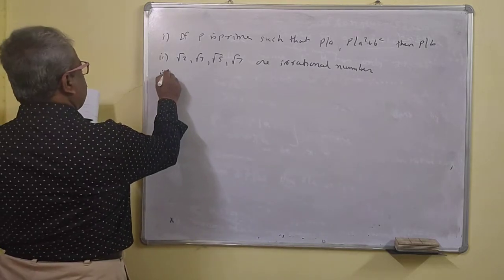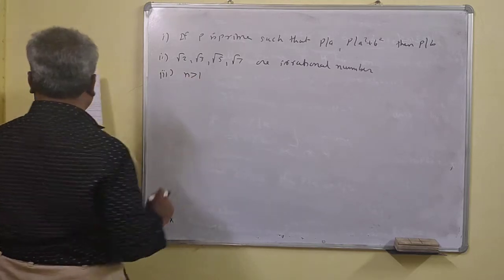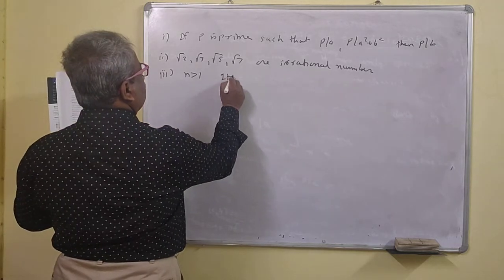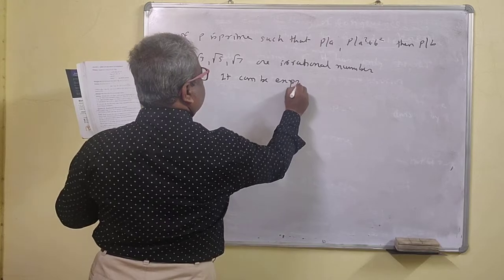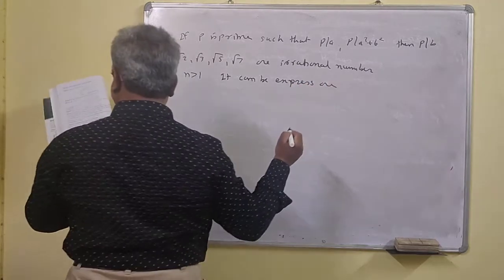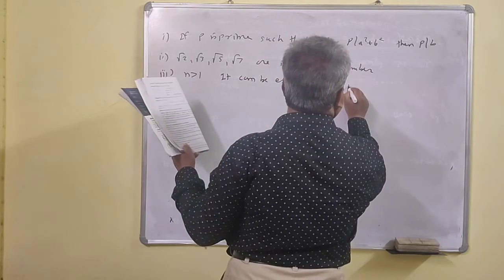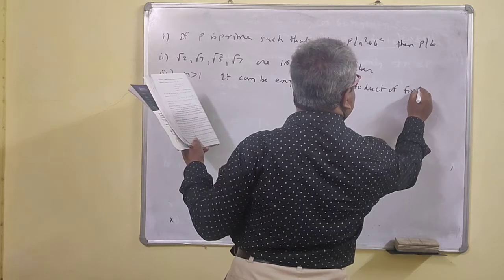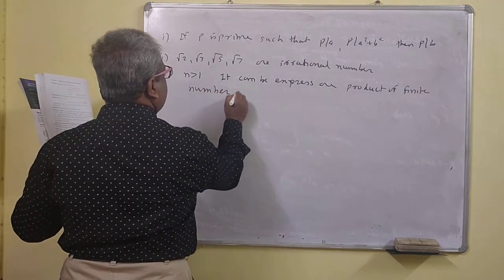So this is the next one. Suppose n greater than 1 is a positive integer, it can be expressed as a product of a finite number of primes.